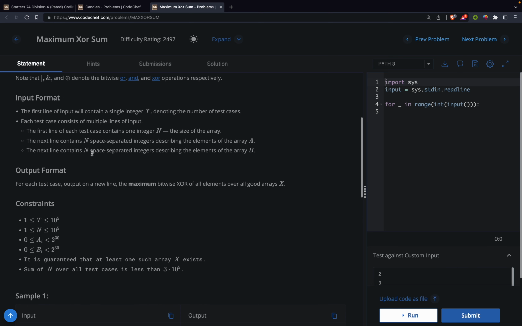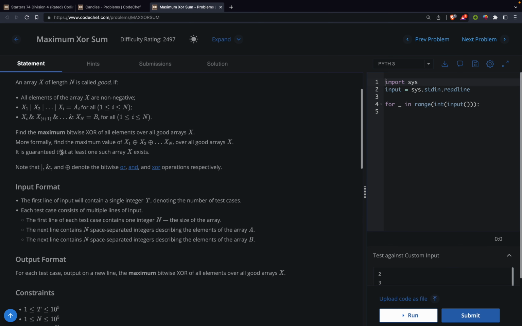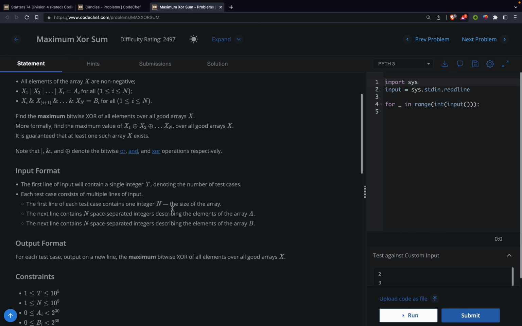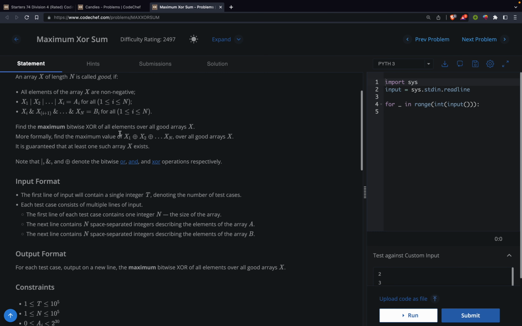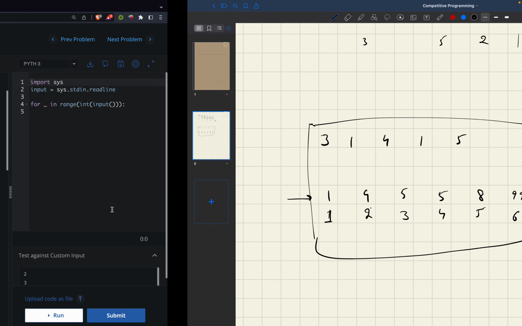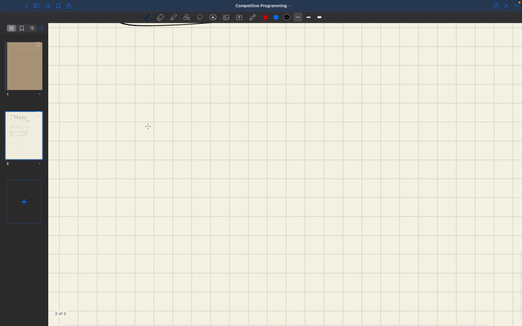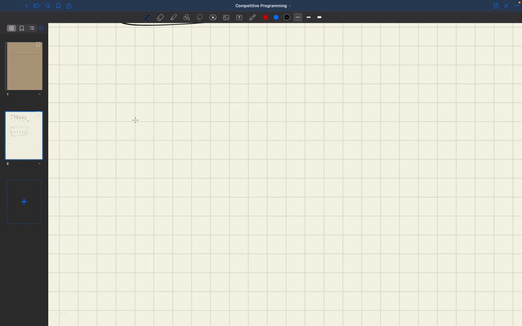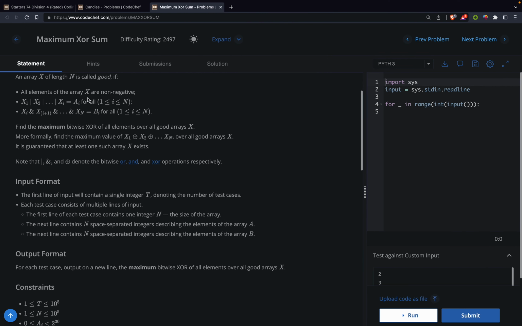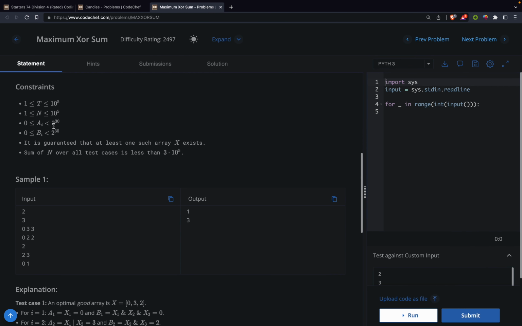It is guaranteed that such an array x will always exist, and we have to maximize this XOR thing, right? We want to maximize the number of bits. Let me see the constraints first. We are using 2 raised to power 30, so we will have a maximum of 30 bits.